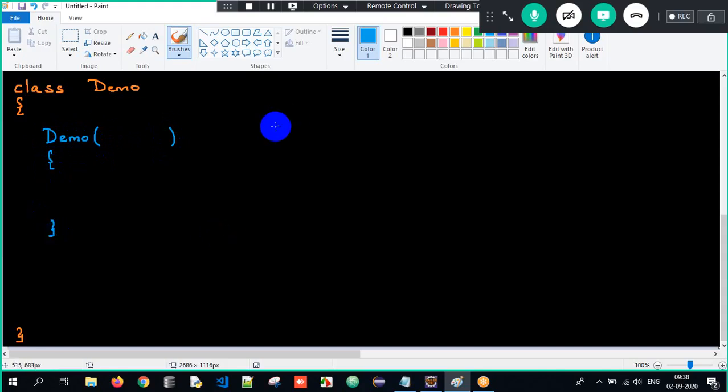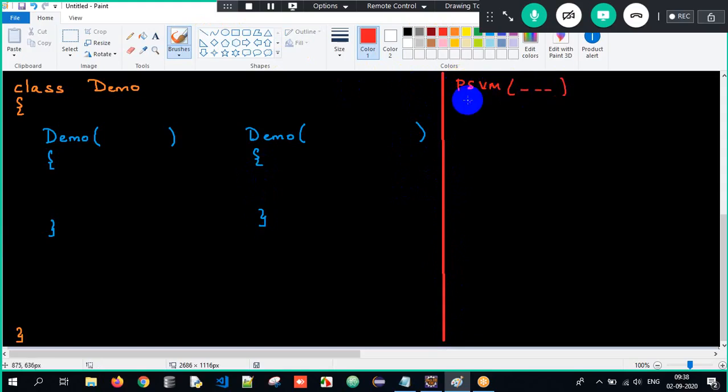This is one constructor. Can I have one more constructor? Yes, sir. You can have any number of constructors. Demo, open parenthesis, close, and open curly braces, close here. As of now, is it a syntactically valid class? My question is, is this a syntactically valid class? So your answer is no. Why no, sir? I'll tell you here.